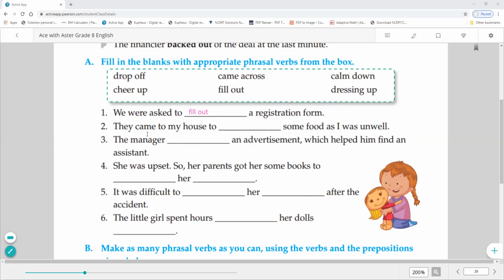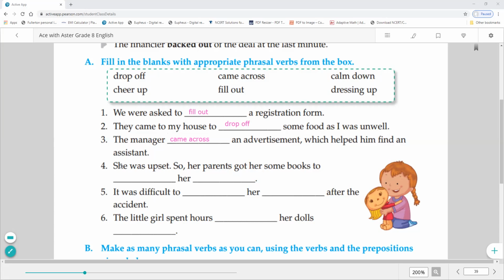Next sentence is, they came to my house to dash some food as I was unwell. It means drop off. Drop off means to transfer or to leave something, to give something and go. So they came to my house to drop off, to leave some food as I was unwell. The manager came across an advertisement which helped him find an assistant. Came across means here to meet someone or find something by chance.